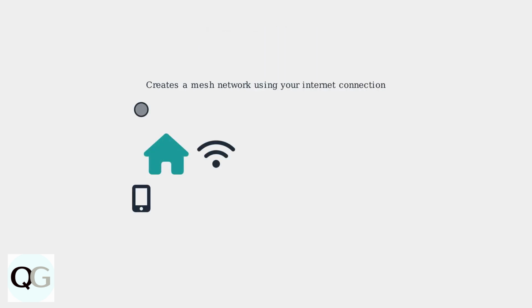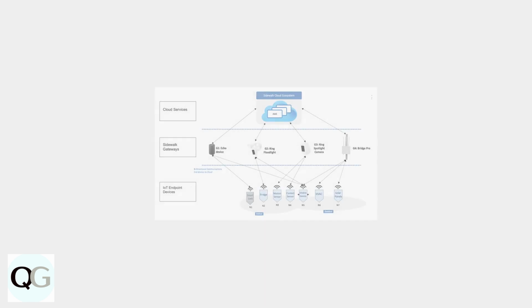Amazon Sidewalk is a shared, low bandwidth network that automatically extends the range of your smart devices by using a small portion of your internet bandwidth. It's enabled by default on many Amazon Echo and Ring devices, creating a mesh network that allows your devices to communicate over greater distances. The Sidewalk ecosystem connects various IoT devices through gateway devices like Echo speakers and Ring cameras, which then communicate with Amazon's cloud services.